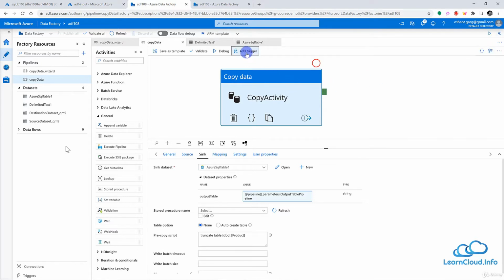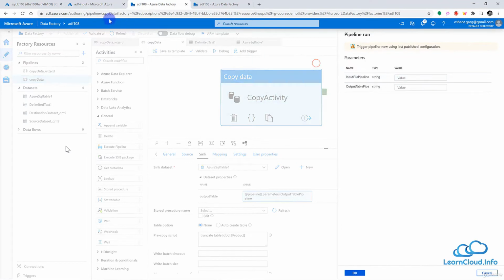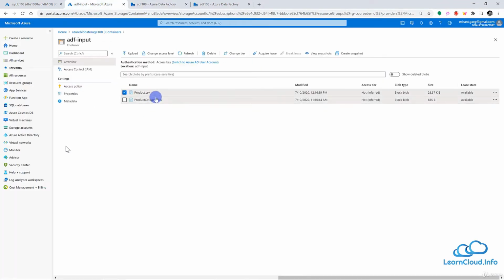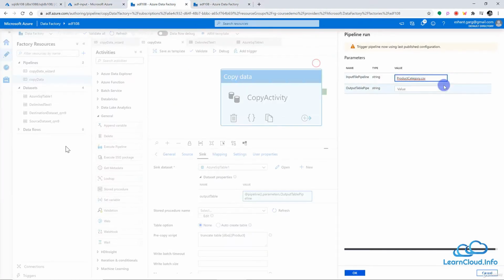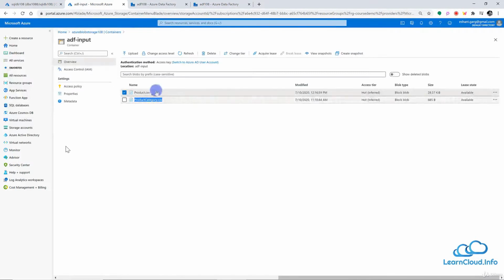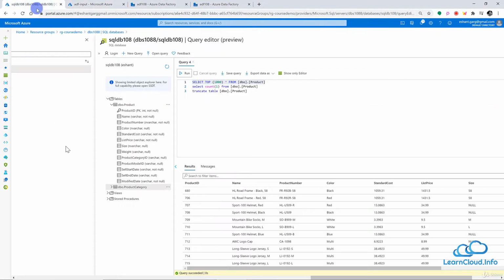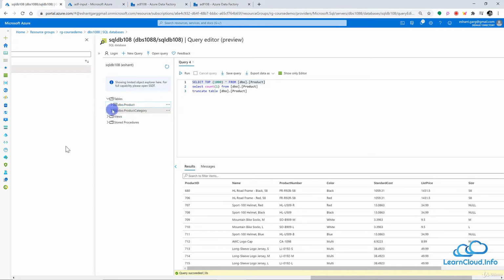Now the fun part will come if we can run the same pipeline for some other table. So once again, run this pipeline, and this time we will pass another value here. This time we will pass the product category. So let me copy and paste the name here. Again, I don't want any typos, so I will just paste it from the source. Right now my source file is product category.csv under the blob storage, and my destination is the product category table in the same database, and both this file and the destination have the same structure, and we want to make sure that we have the same structure.